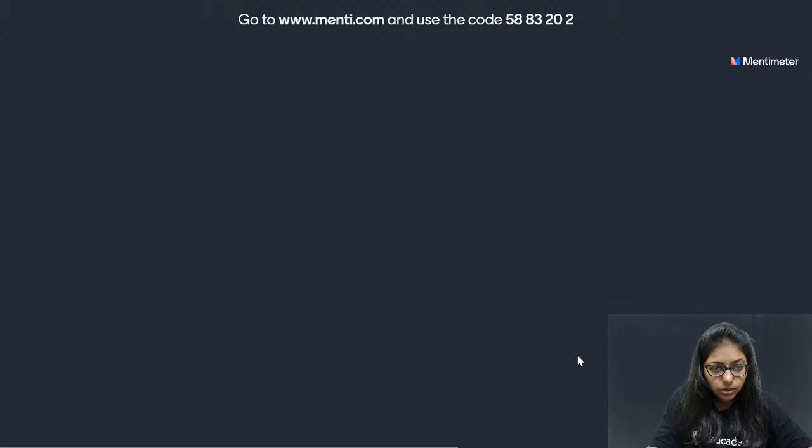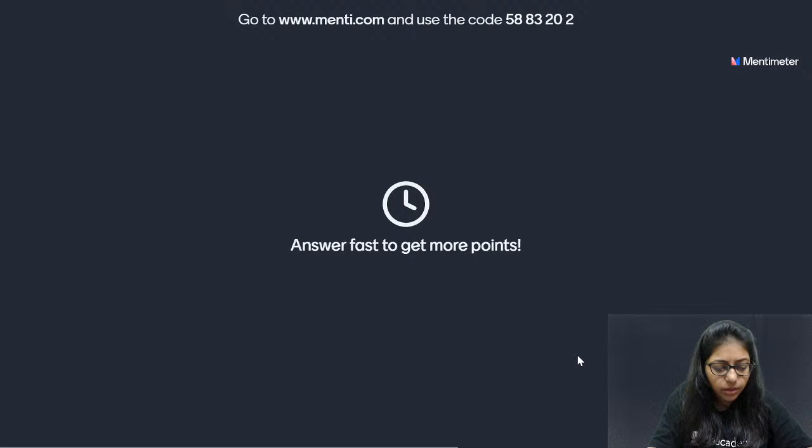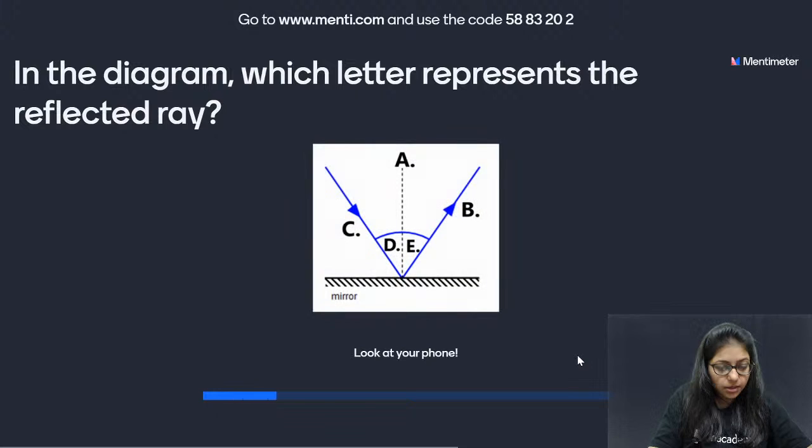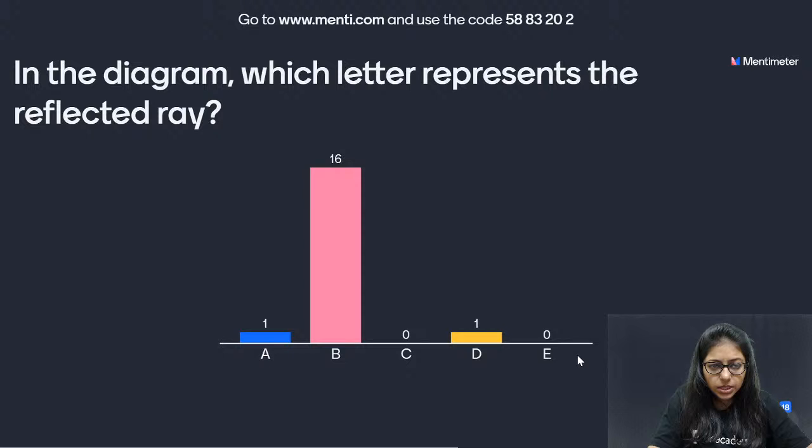Now the next one, quickly answer the 12th question. We have 9 more questions. In the diagram, which letter represents a reflected ray? Guys, look at the arrows. The reflected ray is the ray of light which bounces back after reflection, which goes in the opposite direction of the incident ray. Which one is that? Yes, it is B. Now this time you have understood and answered correctly. Wonderful. And the answer is B.